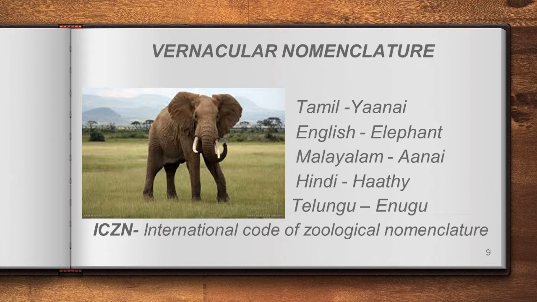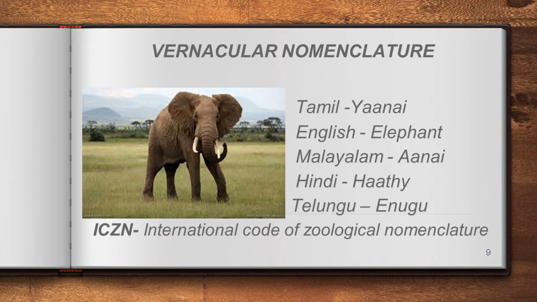Understand? So, to avoid this confusion, scientists planned to give one particular common name for one particular species, and it should be followed throughout this world. Is it clear? So that's why they started to assign scientific names. So the scientific name is common throughout this world, so every person can understand the same animal with this name.